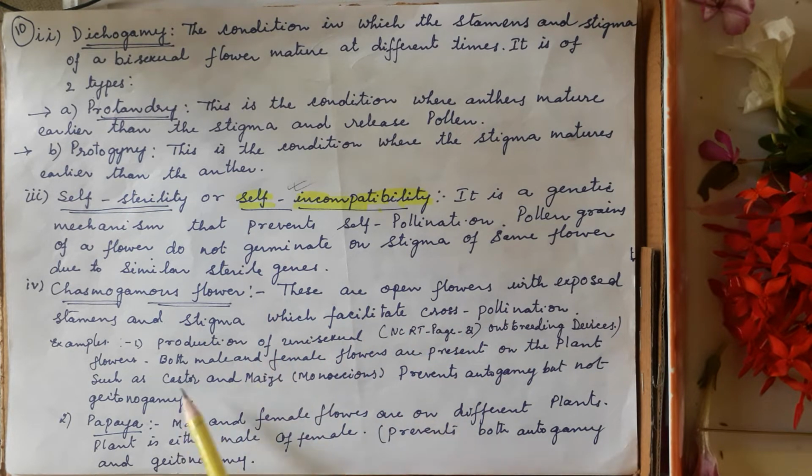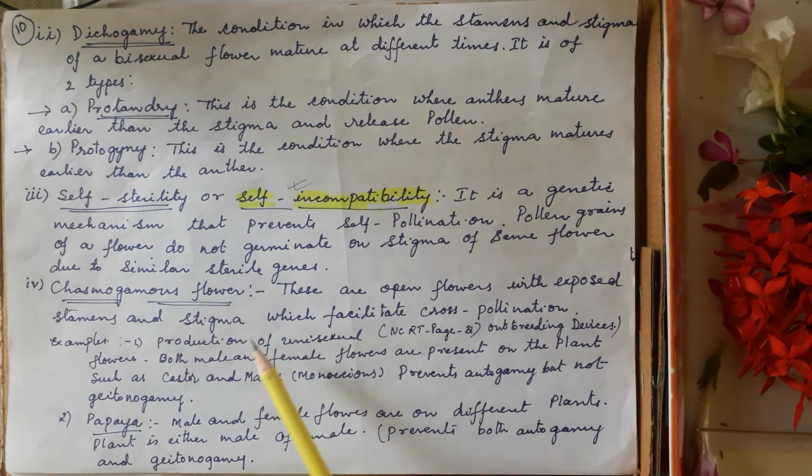Examples are the production of unisexual flowers, outbreeding devices. Both male and female flowers are present on the same plant, such as castor and maize, which are monoecious. They prevent autogamy but not geitonogamy. You have already learned this. Then papaya, I told you, has male and female flowers on different plants, either male or female.